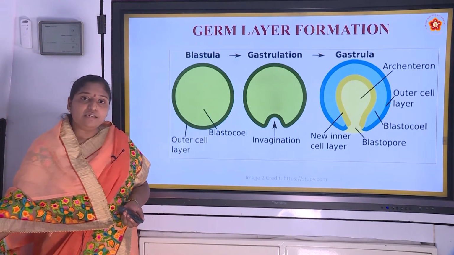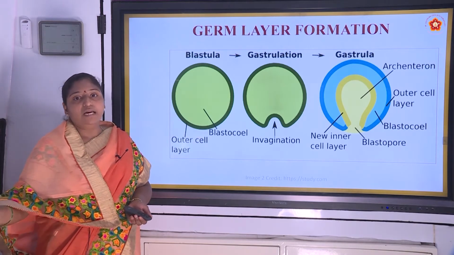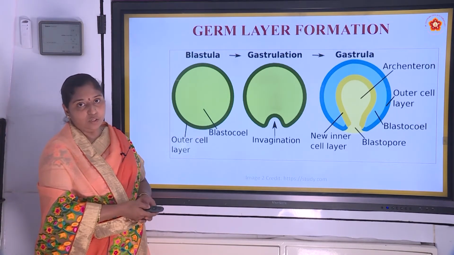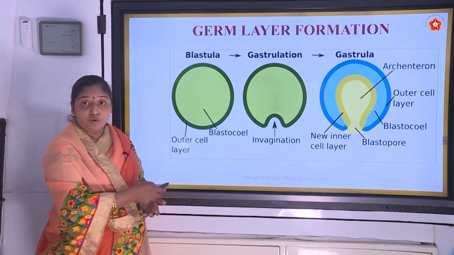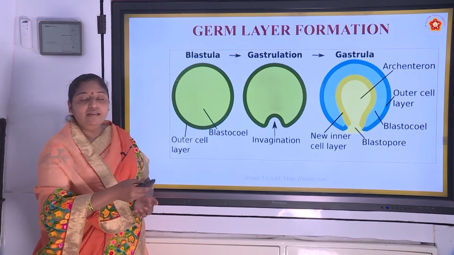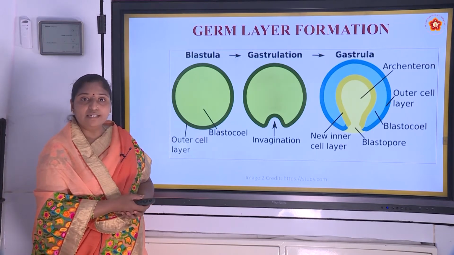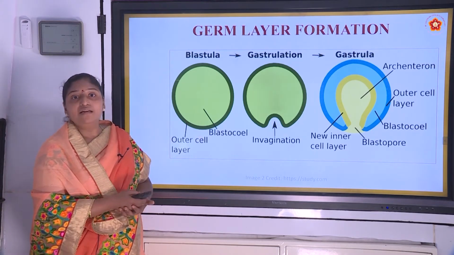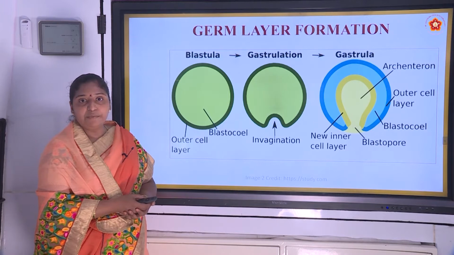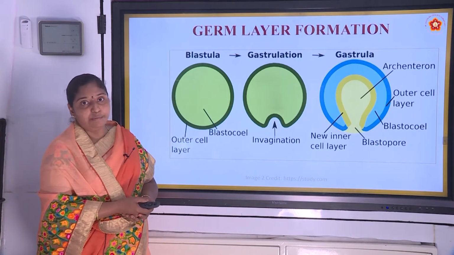And those germ layers are ectoderm, endoderm and mesoderm. And from those germ layers, again it gives rise to tissues as well as organs of an organism, and this is an important step in embryonic development.